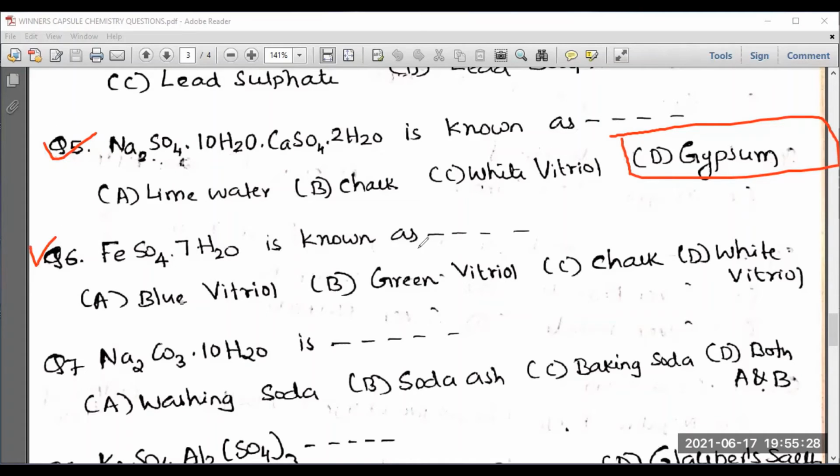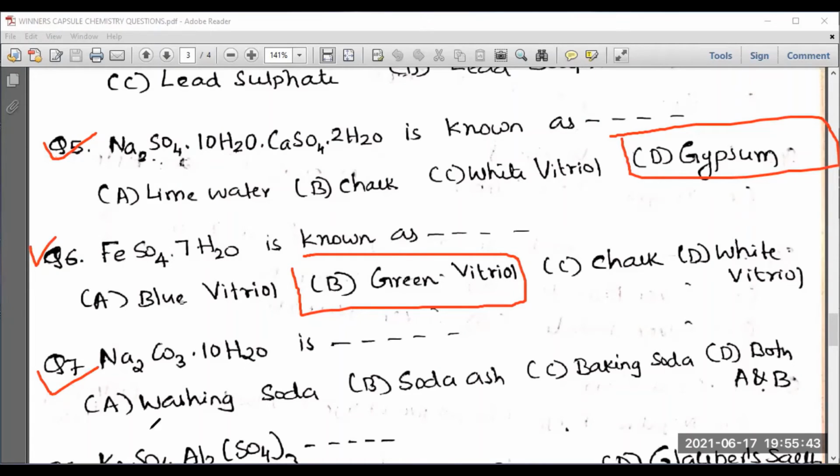Question number 6. FeSO4·7H2O is also known as dash. FeSO4·7H2O, that is known as green vitriol. What do you mean by green vitriol? We have already discussed green vitriol. That is iron sulfate.